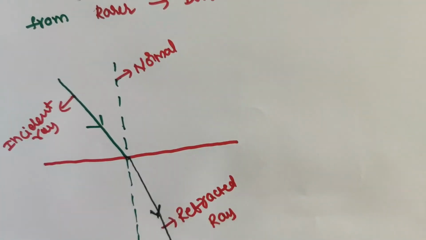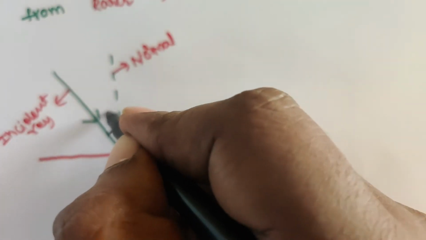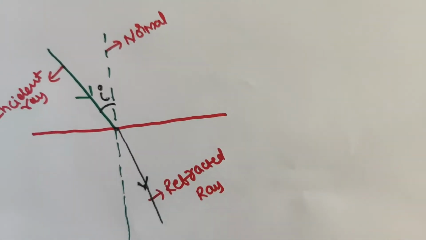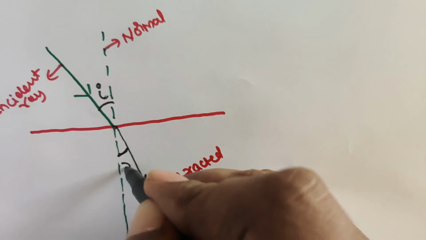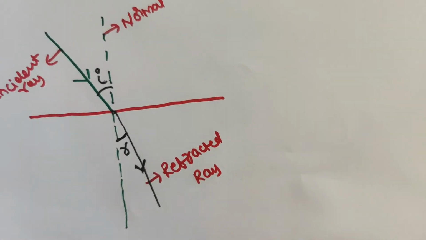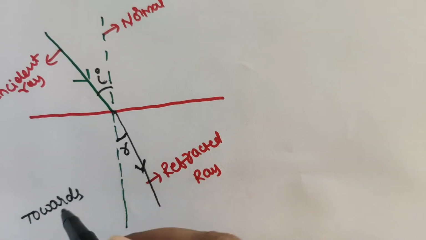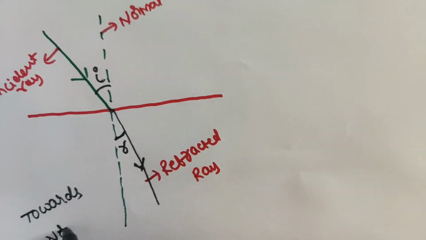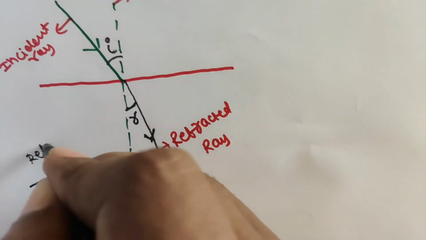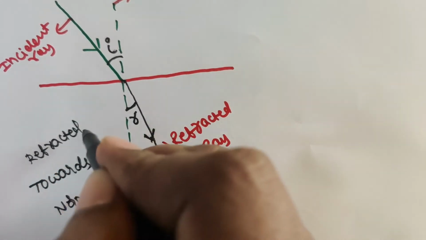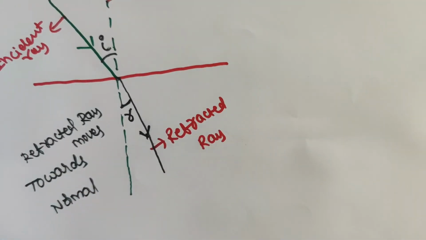The angle between the normal and the incident ray is the angle of incidence, with the letter i. The angle between the normal and the refracted ray is the angle of refraction. So the refracted ray moves towards the normal.